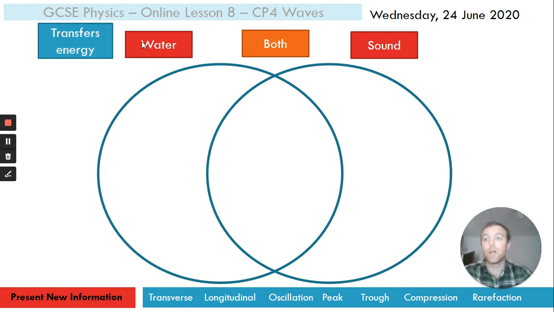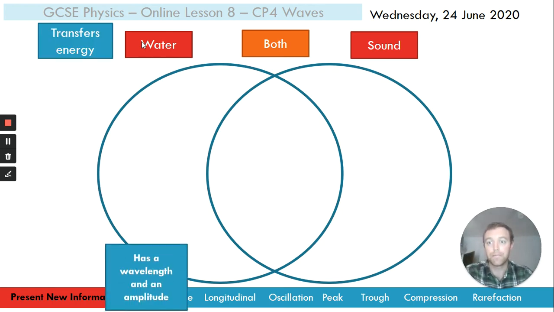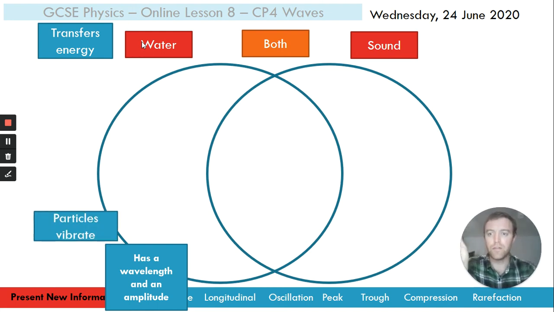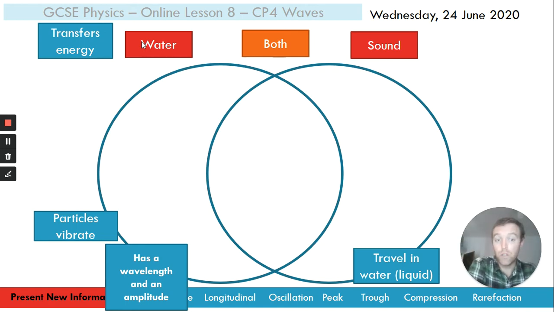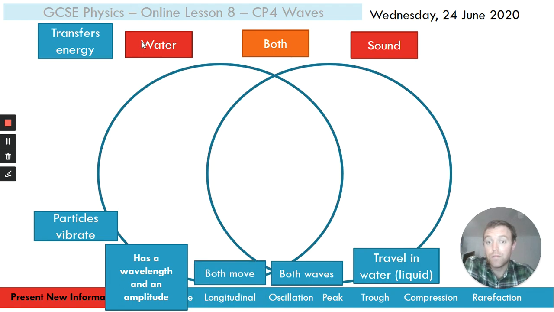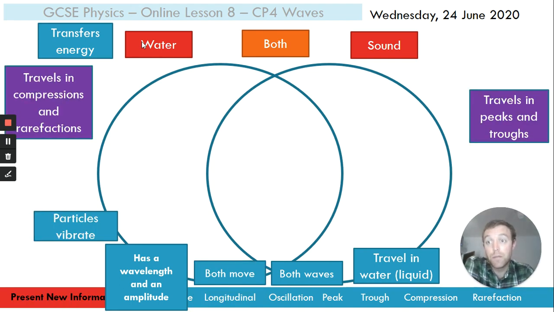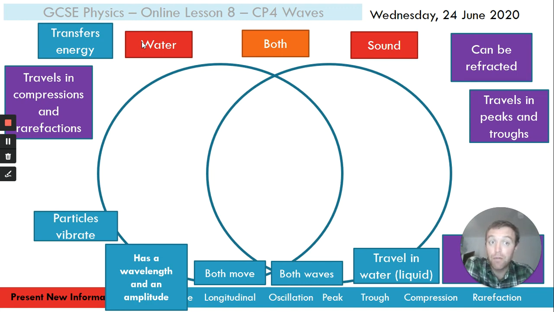So, transverse energy has a wavelength and an amplitude. We didn't go over that in this lesson, so don't worry about that if you don't know what that one means. There's enough of the rest. Particles vibrate, travel in water or liquid, both waves, both move, travels in peaks and troughs, travels in compressions and rarefactions. That one says can be reflected, can be refracted.